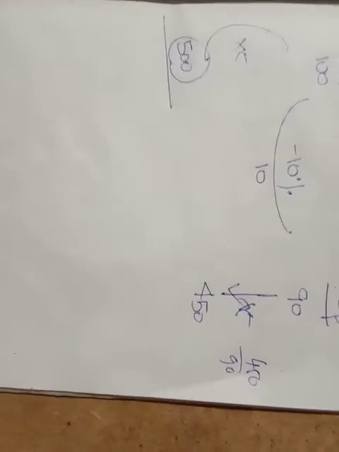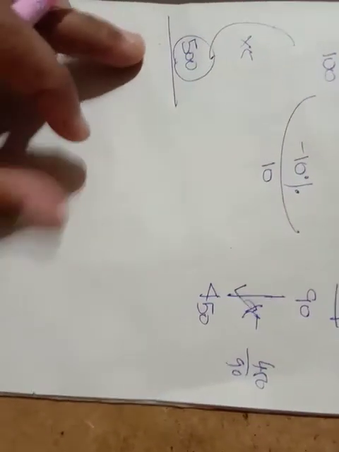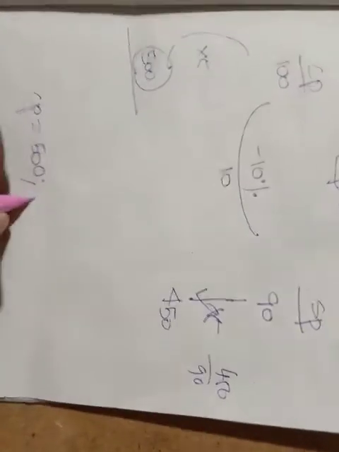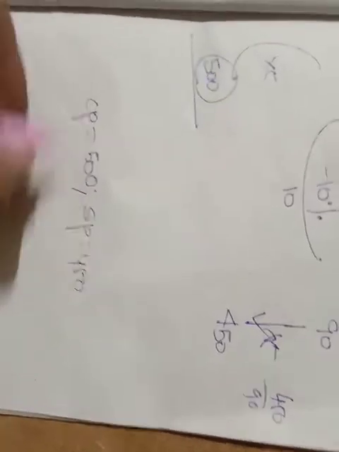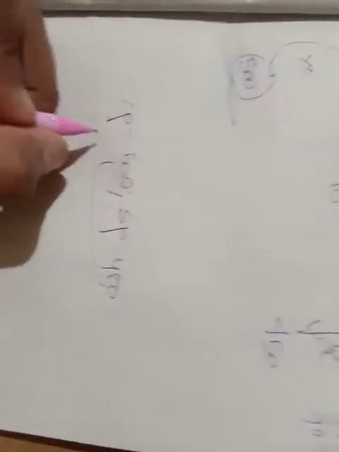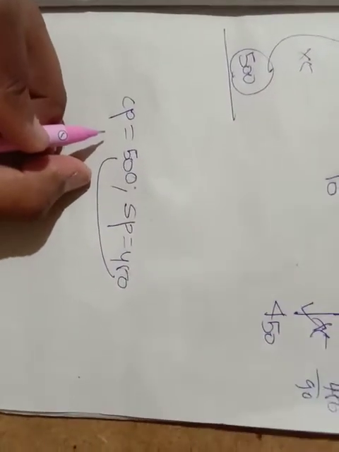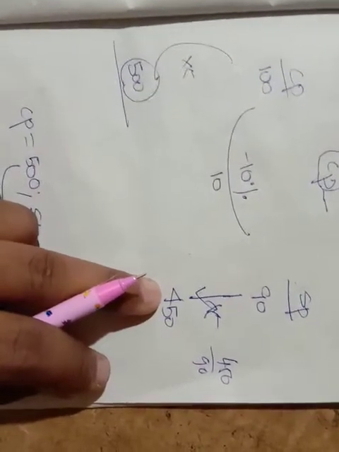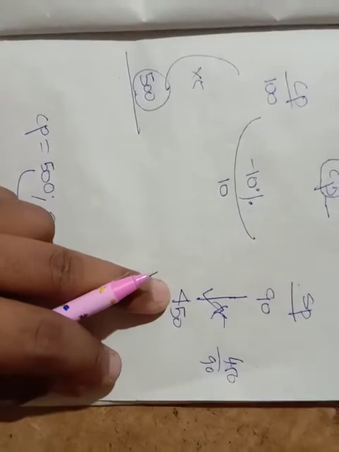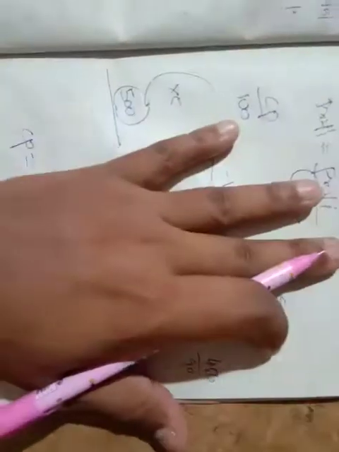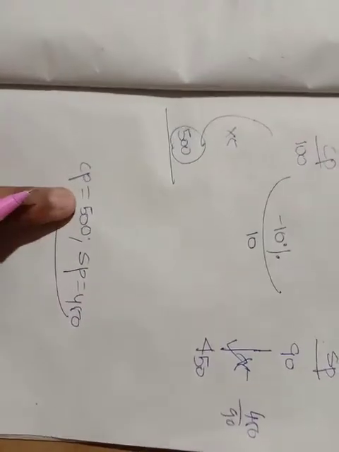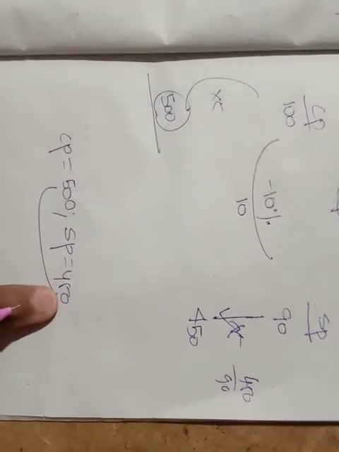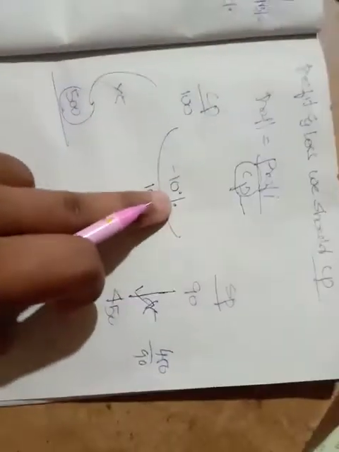In the same manner, cost price is equal to 500, selling price is equal to 450. So what is the loss now? 50. Friends, did you get this? Have you got the point? Cost price is 500, selling price is 450. Right or no, friends? He got a 10% loss.